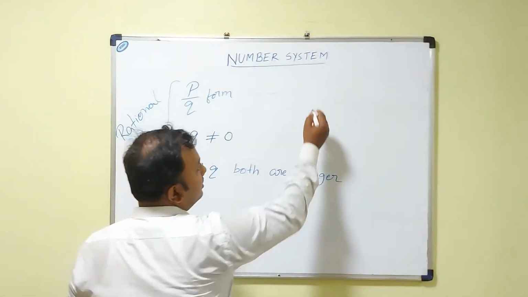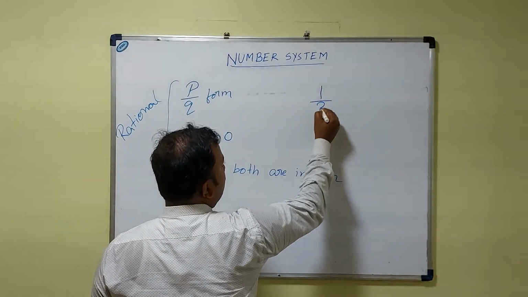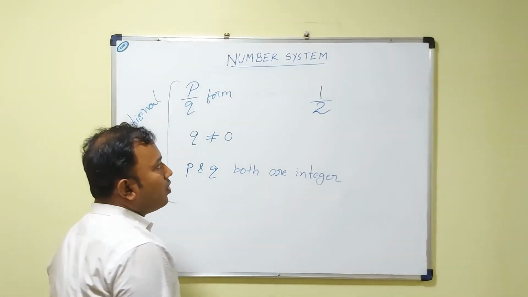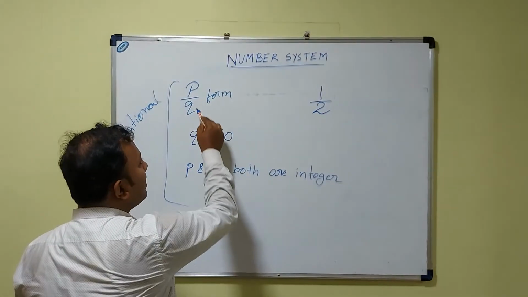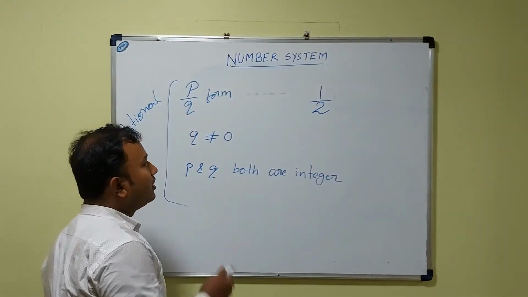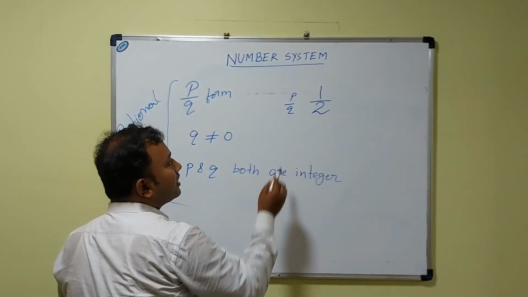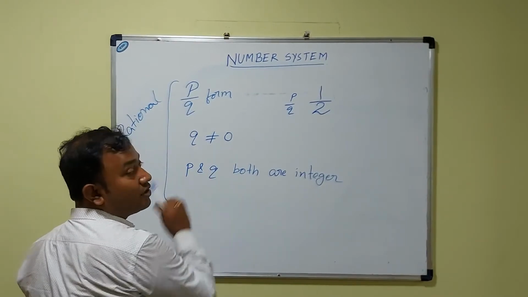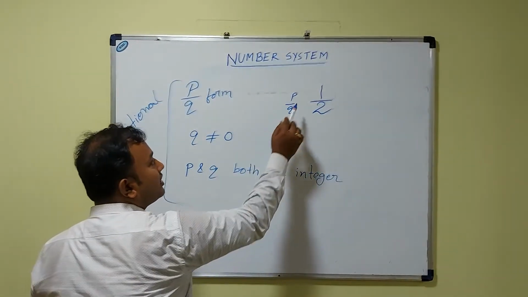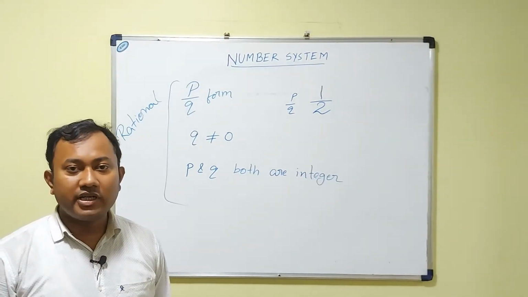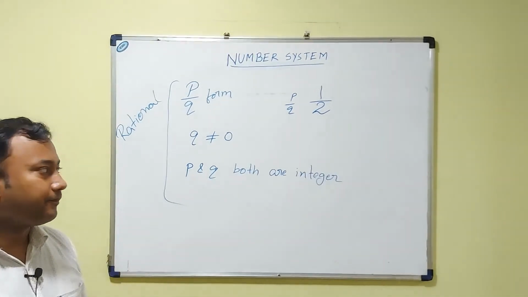Let's take 1/2. Here this is an example. 1/2 is in p/q form, that is a fraction, where this is p and this is q. Q is here 2, that is not equal to 0. P and q, that is 1 and 2, both are integers.